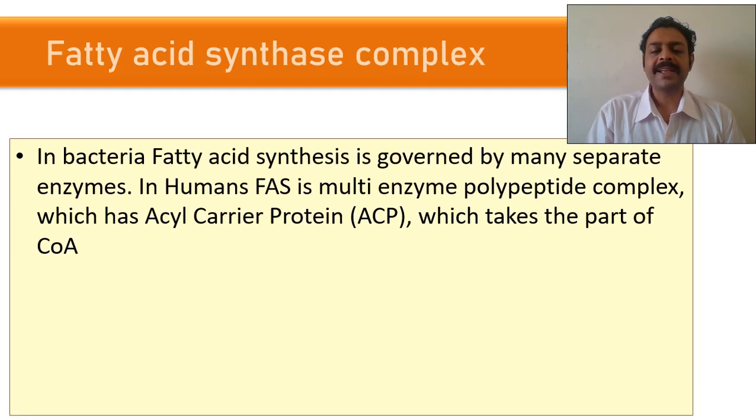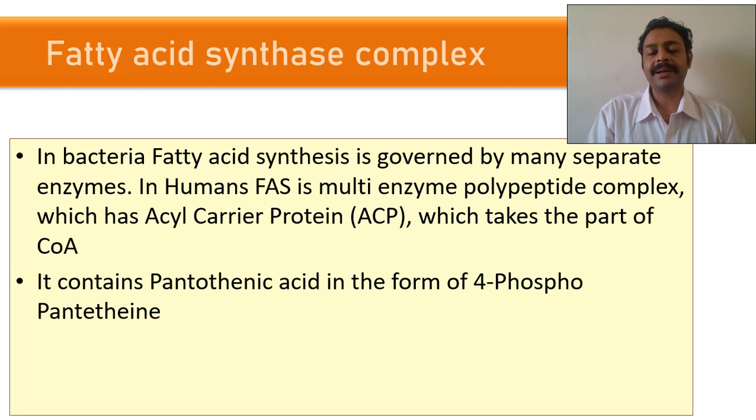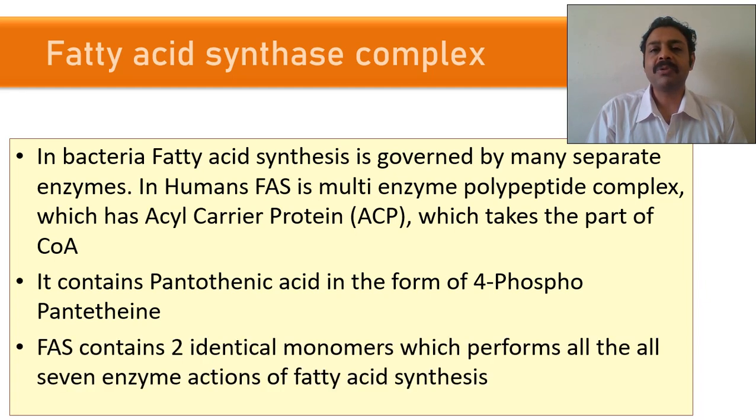And fatty acid synthase, it's a 7 enzyme complex. And it is a dimer, and we need two sets of this 7 enzyme complex. That means one side there will be 7 enzymes and another side there will be 7 enzymes, then only it can function. So what are the enzymes present in this 7 enzyme complex? We will see.